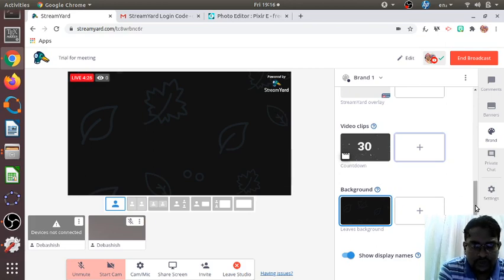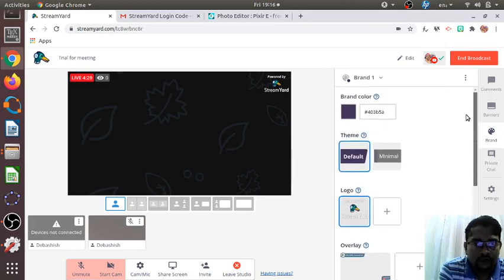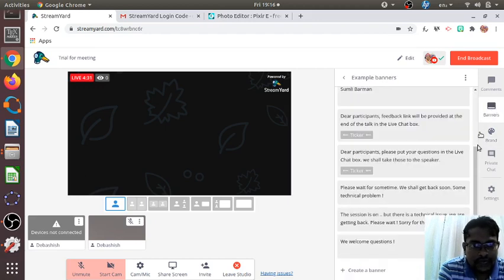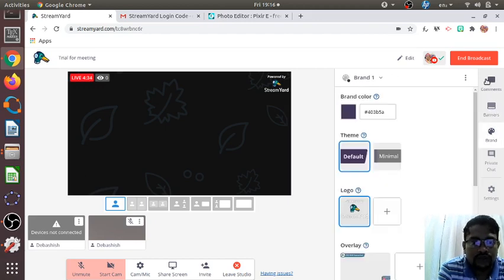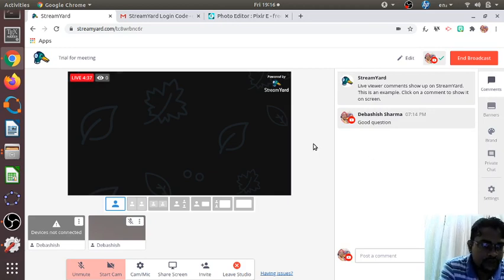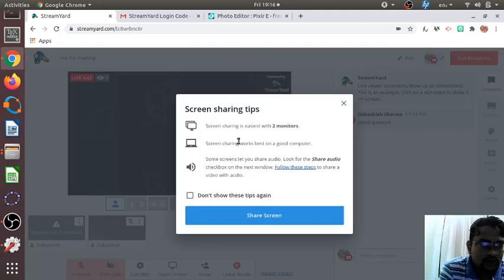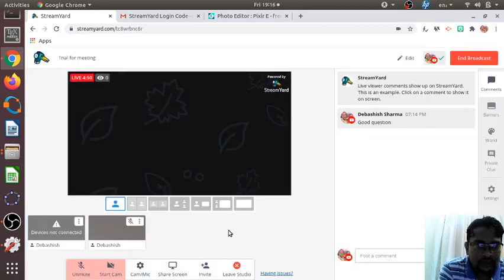So StreamYard is also a very good platform for conducting online functions. At the time of corona, it's difficult to arrange offline functions, so you can always go for online functions. There is a share screen option as well, so you can share your screen, or the guests that you invite can share their screens. One good thing about StreamYard is that once you set a particular time, you don't need to wait for the participants or the viewers to come. You can readily start your session once the speakers and the organizers are inside the studio.